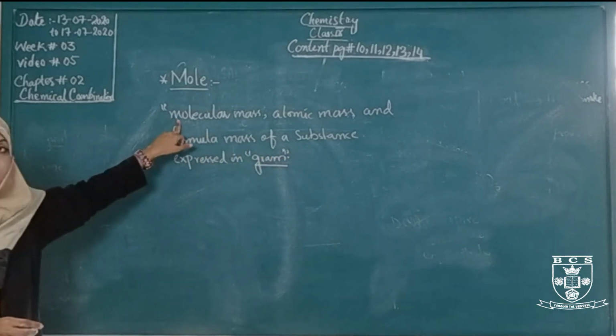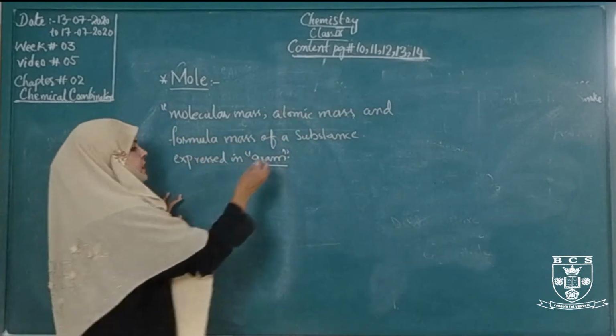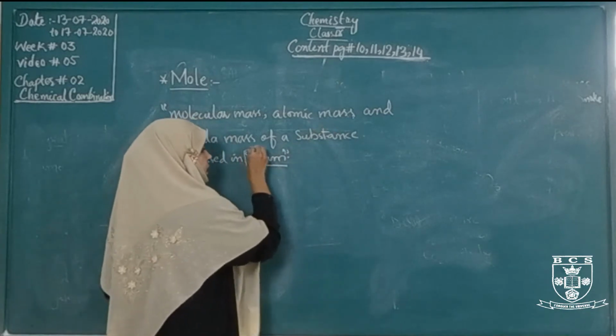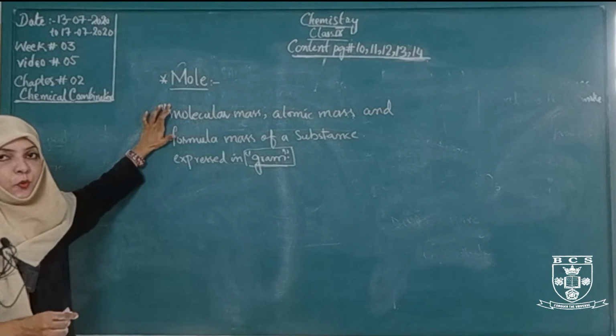The molecular mass, atomic mass and formula mass of a substance expressed in grams is called a mole. This is the definition of mole.